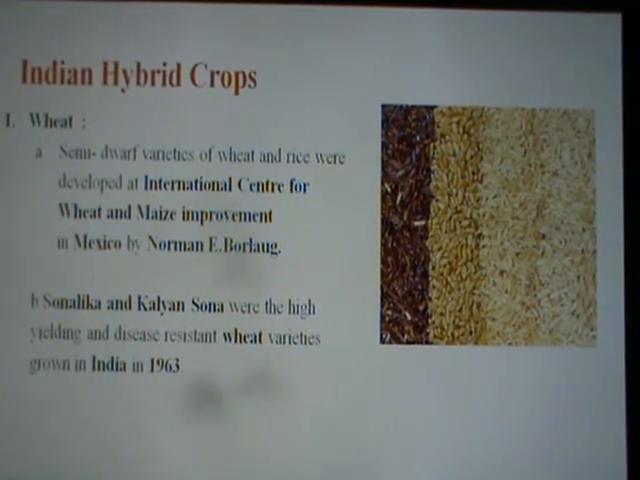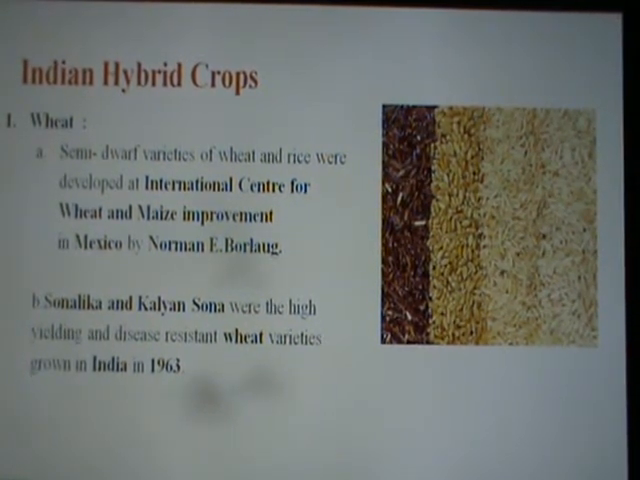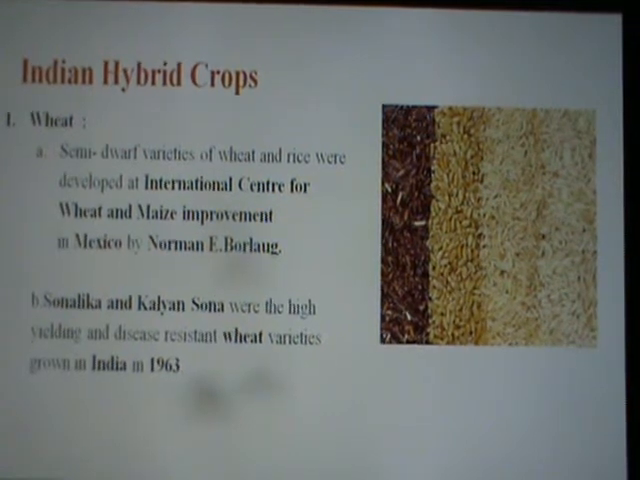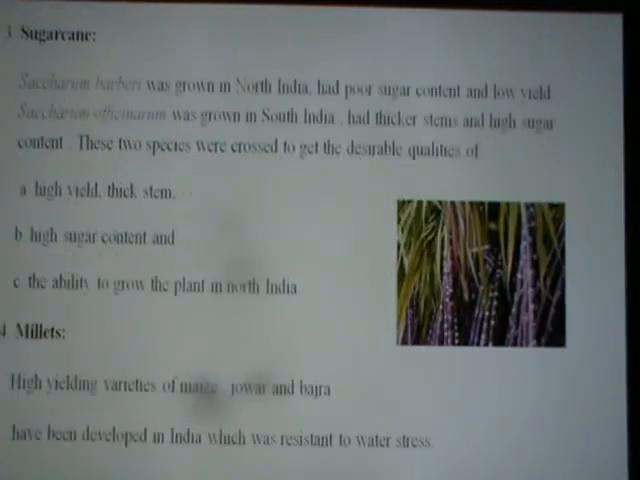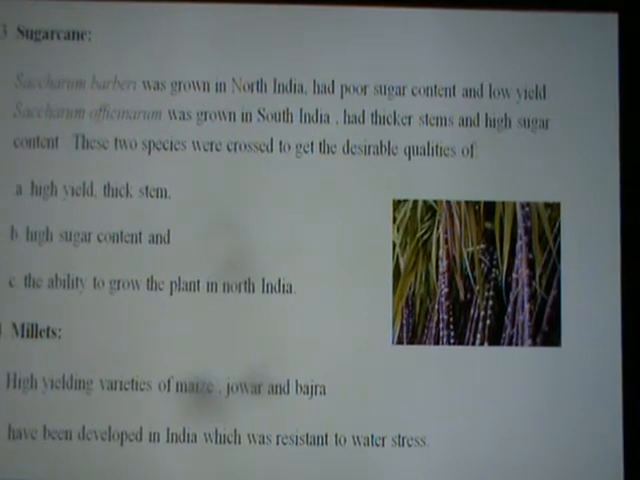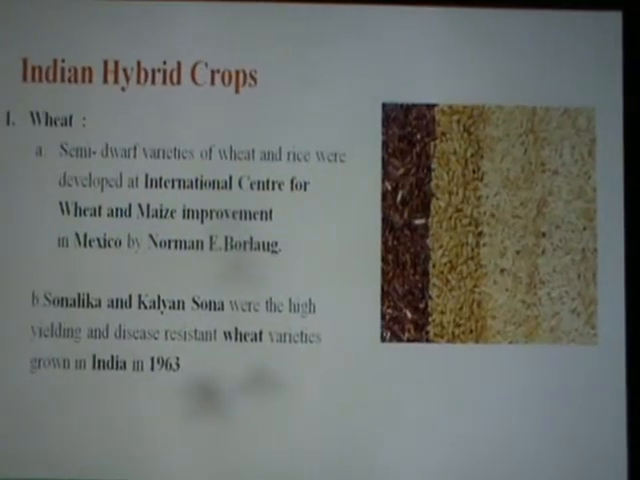Now we will study, under Green Revolution, the different Indian hybrid crops present. We can classify the different Indian hybrid crops as wheat, rice, sugarcane and millets. So let's see the wheat varieties.